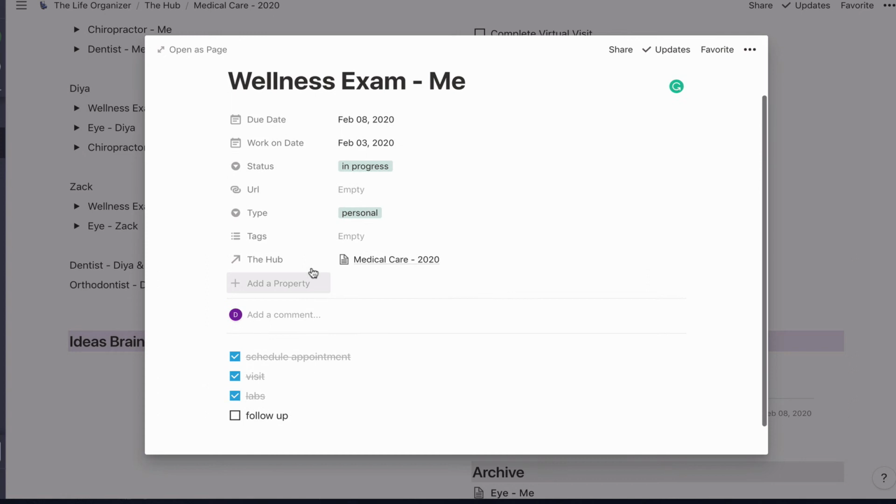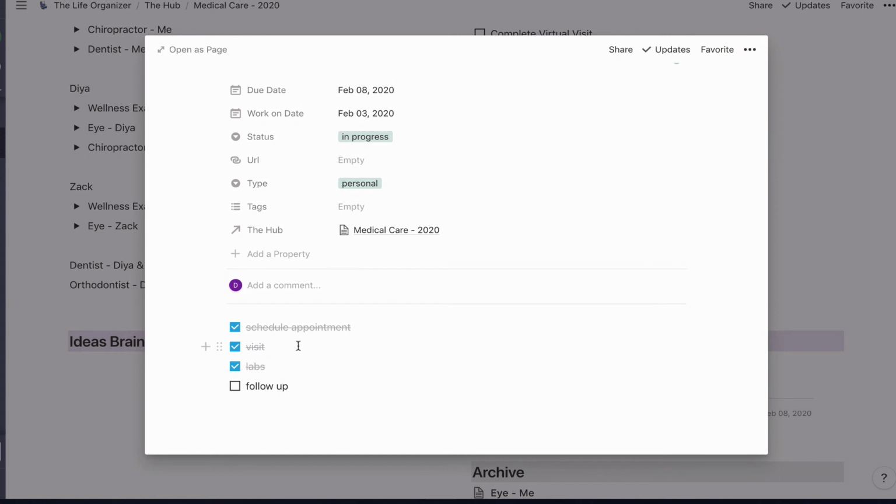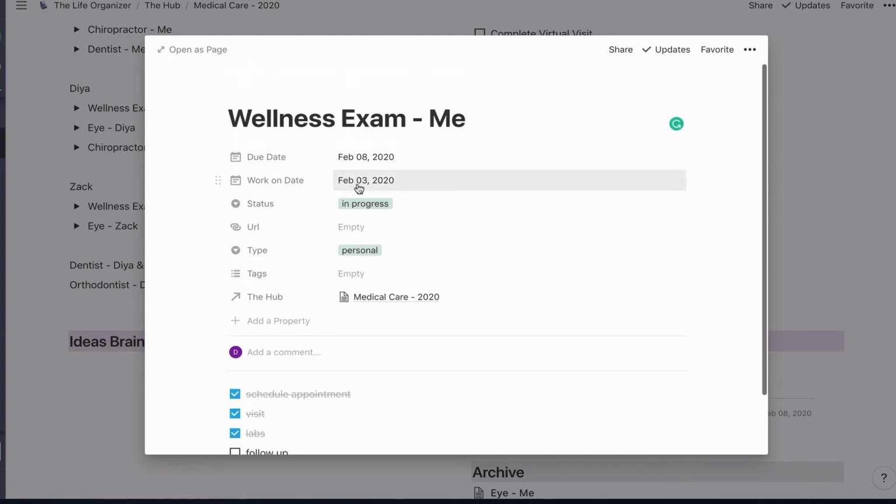But what I did do is that I had my work on date, the day that I wanted to call to schedule the appointment, then when I got the appointment, the date that I was going to the visit. And then he told me I needed labs, which I was expecting. Because you have to fast ahead of time, the morning I decided to go get my labs. And now I'm going to put my next work on date for when I'm supposed to follow up after having gotten my labs. Okay. So again, that's in progress, and it's going to show up on my calendar or my task list on